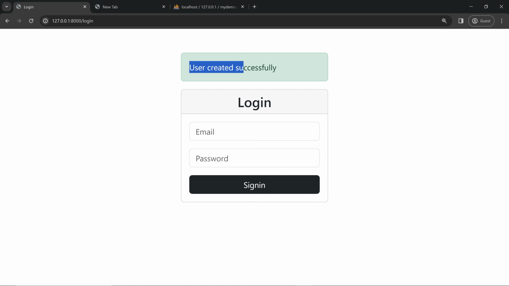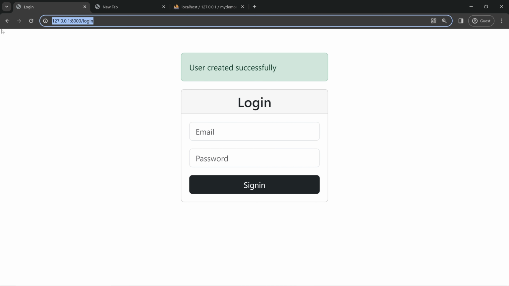See, the success message is printed on the login page. So the user is redirected to /login and the success message is also printed. Okay, so hope you understand. Now we can try implementing the login page.